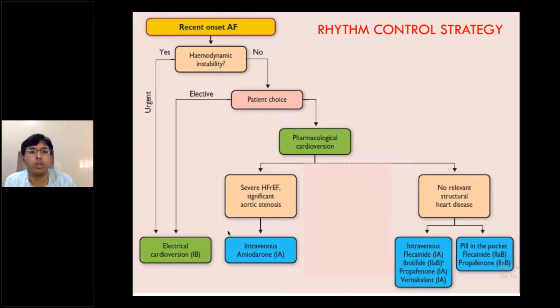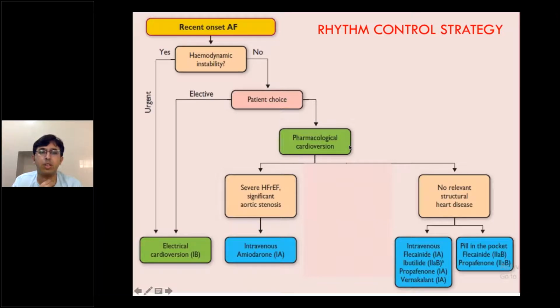Don't wait for a pharmacological trial before you lose a patient. Electrical cardioversion in such a setting should be the maximum dose used, 360 in monophasic or 200 in biphasic. If the patient is not hemodynamically unstable, then it's the patient's choice. You can opt for an elective, or you can always give a pharmacological cardioversion.